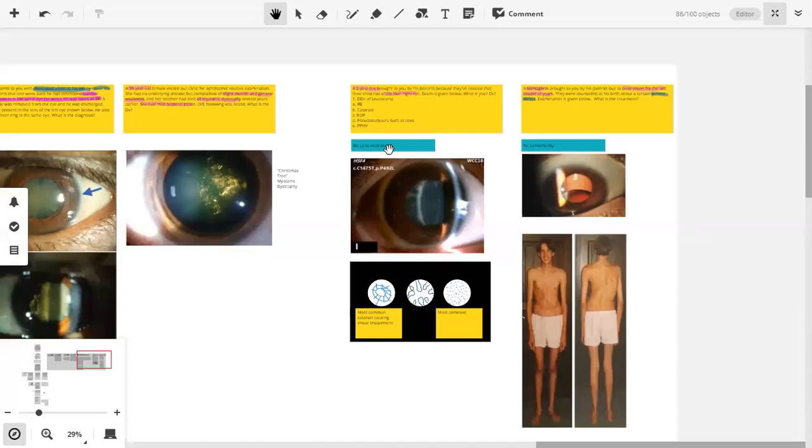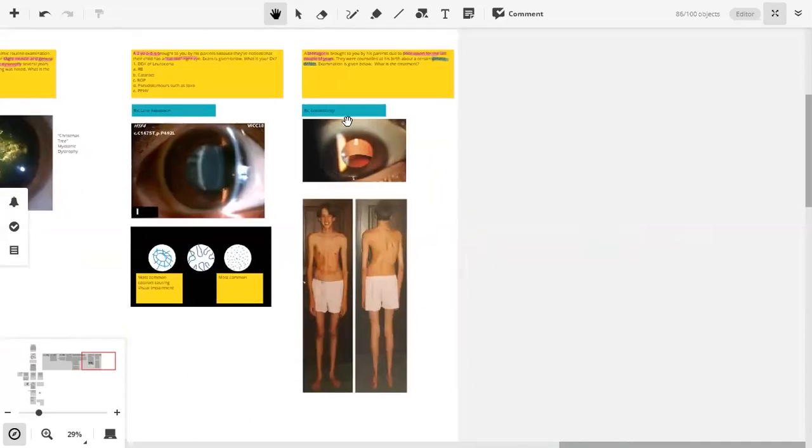Then we have congenital cataracts. The first thing you need to know is to remember the treatment, lens aspiration. Then these two facts are tested on MCQs. Then the last is another condition, ectopia lentis. It's also tested in MCQs.